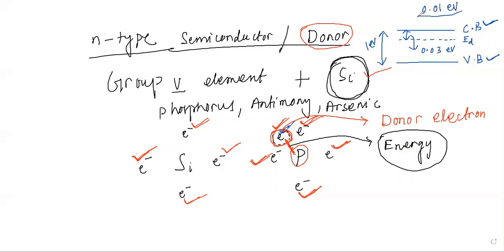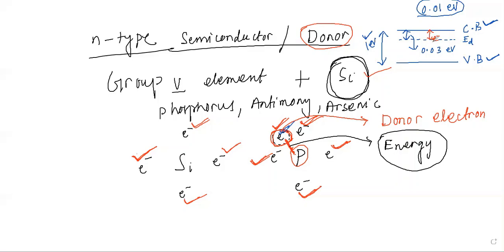So roughly, this is of the order of 1 electron volt, and this is of the order of 0.01, so 1/100th of that value. You can imagine this value is very, very less. So the gap between the conduction band and the donor energy level is very less. That's why we said loosely bound, very loosely bound. So even by a little thermal agitation, these donor electrons can be elevated to the conduction band.